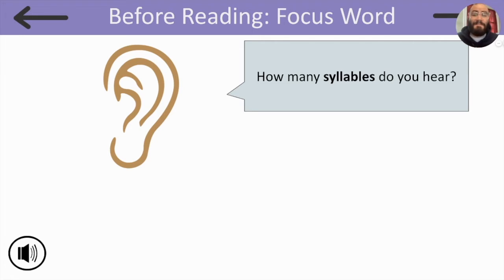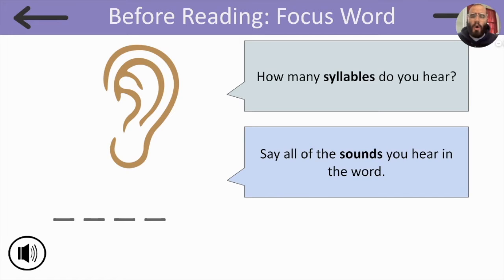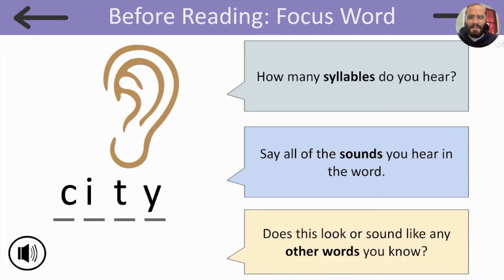City. That's right. 2 syllables. I want you to repeat all the sounds you hear in the word after me. Ready? S. I. T. I. City. Does this look or sound like any words you know? It sounds similar to the word ciudad in Spanish, which means city.